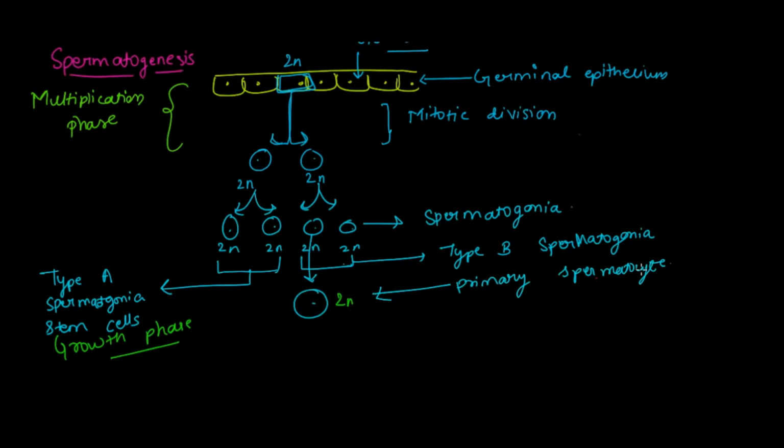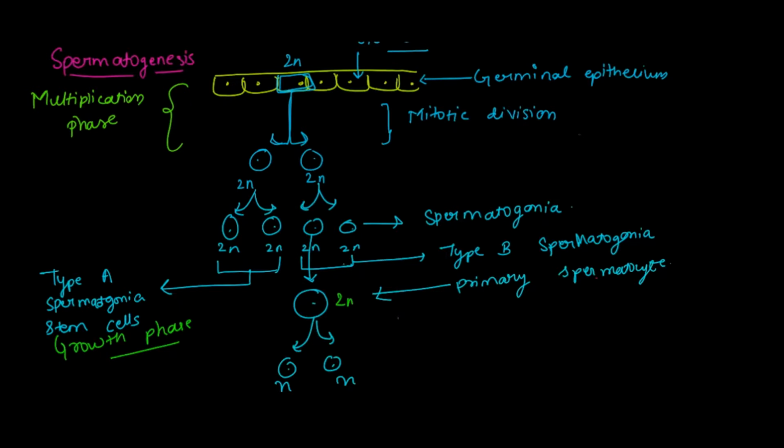And now after this grows in size, further divisions are going to happen, and this cell is going to be divided into two daughter cells. And these two daughter cells are haploid in nature. They have 23 chromosomes. So in this phase, how this is going to be converted from diploid to haploid?